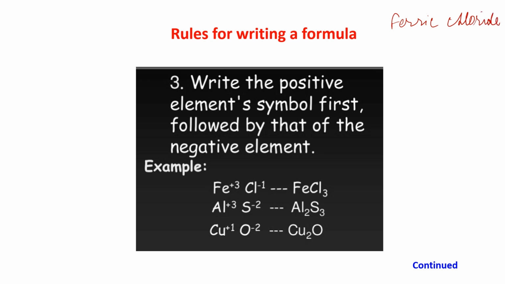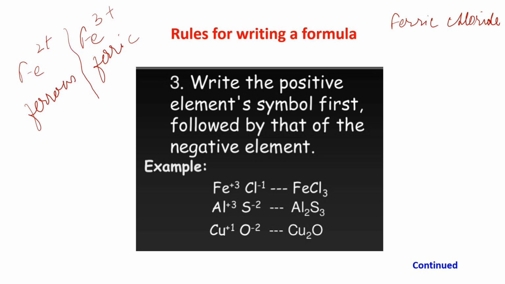As I told you, iron is having 2 valencies. I showed it to you, Fe2+ and Fe3+. This is your ferric and this is your ferrous. Now it is ferric, so I have to take this one. Ferrous and ferric, both symbols are Fe, iron, ferrum, so I have written Fe first. Now it is ferric, so its valency is +3.